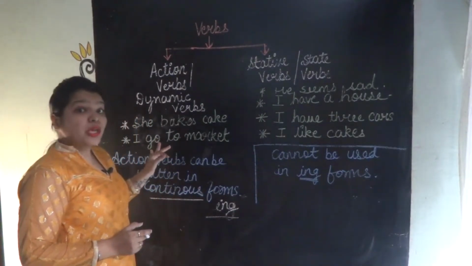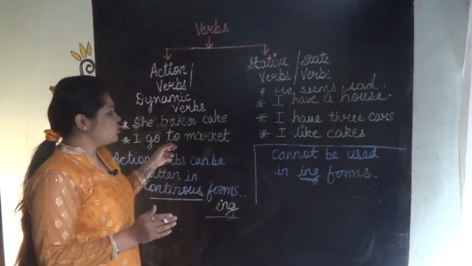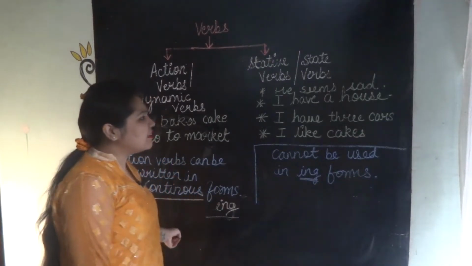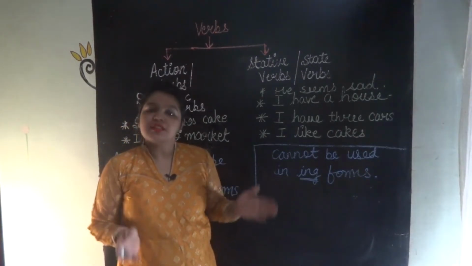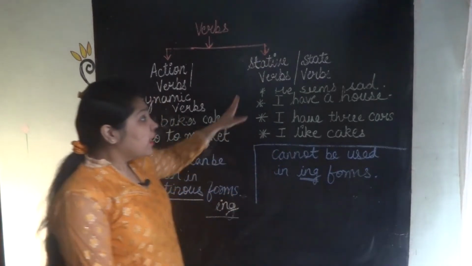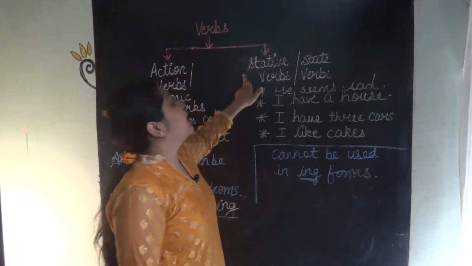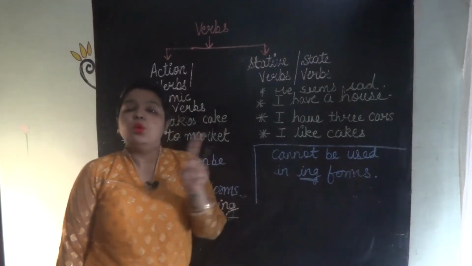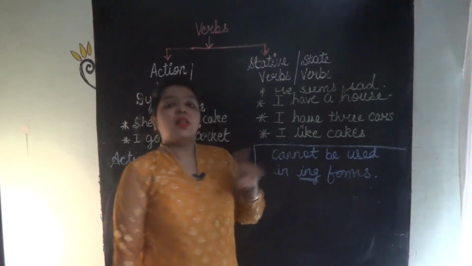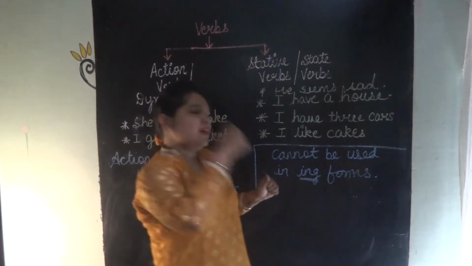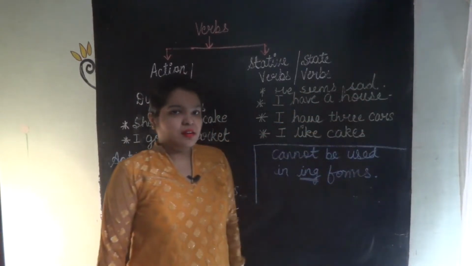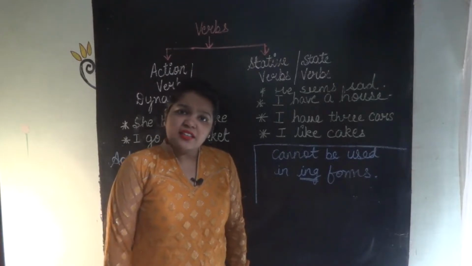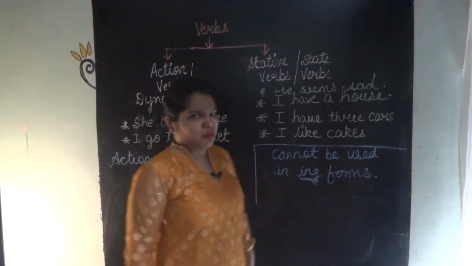I am going to market. I am going to cinema. So if I am writing ing also in this sentence, then the sentence is making sense. But if I am writing it in stative verbs, can they make sense? No, not at all. In this, they will not make sense. Let's see. He seems sad. He seems happy. He seems cheerful. Can you say he is seeming cheerful? Seeming? No, not at all.